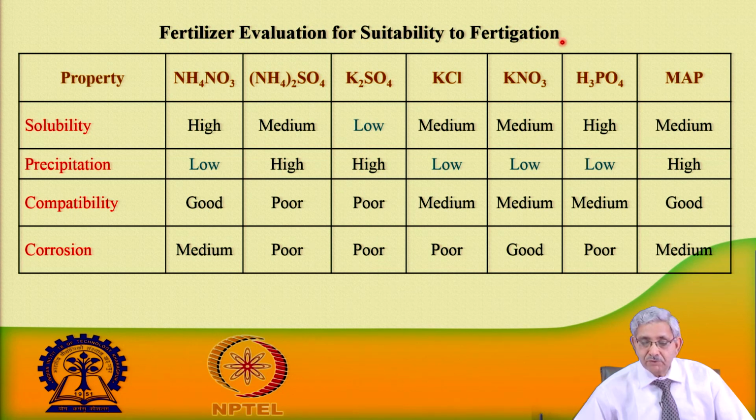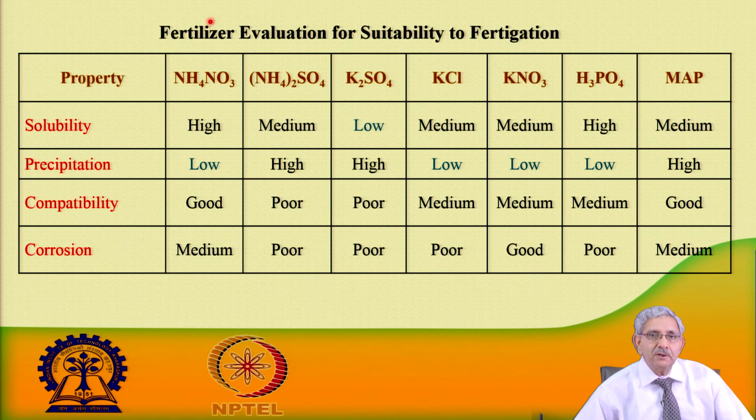The fertilizers evaluation for suitability to irrigation. These are the parameters which are to be taken care of, based on how suitable they are to irrigation. One is solubility, it is always a question mark, how well soluble it is in water. The second parameter is precipitation, does it form precipitation. Another point is how compatible a particular fertilizer is with other fertilizers, whether it has acidic property, whether it forms corrosion. So, these kinds of things are important.